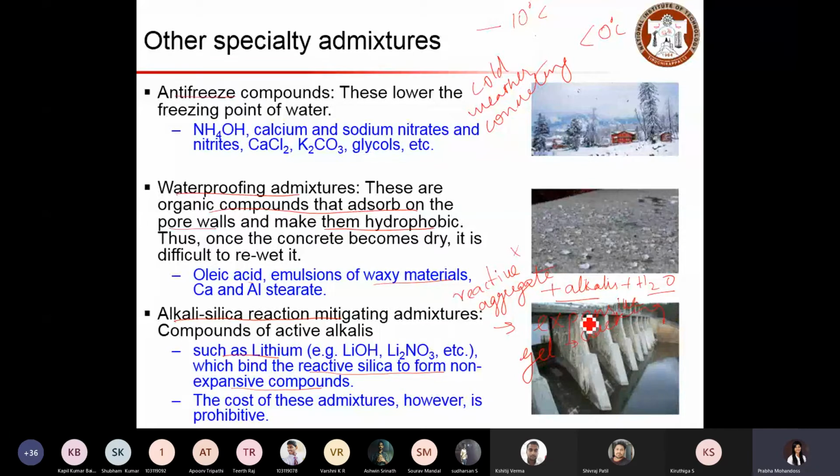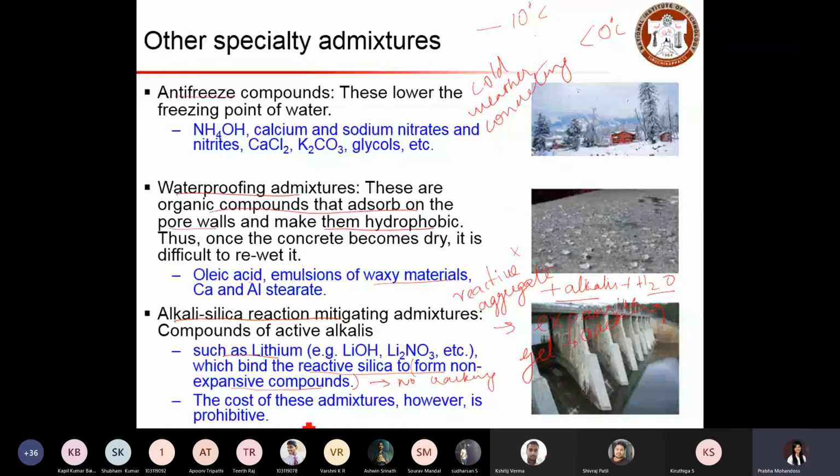But if you add lithium, that gives us non-expansive compounds which will not induce any cracking. So this helps especially in structures like mass constructions, such as dam structures. You can see the representative image there.